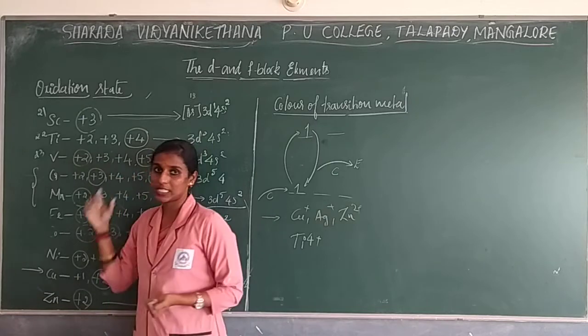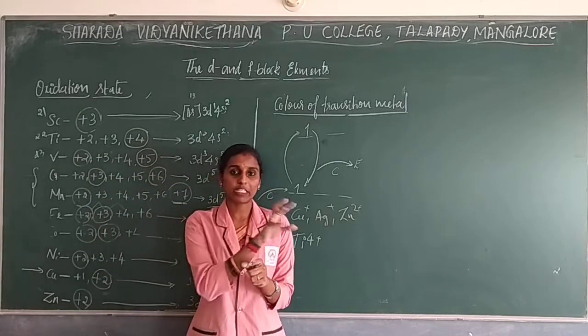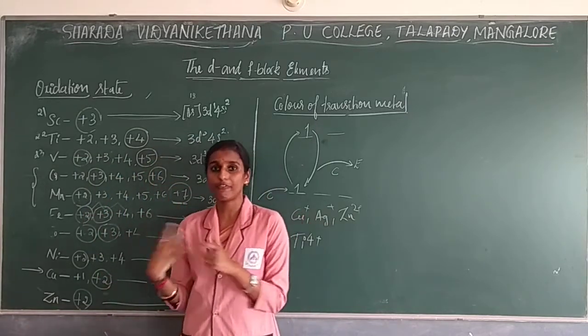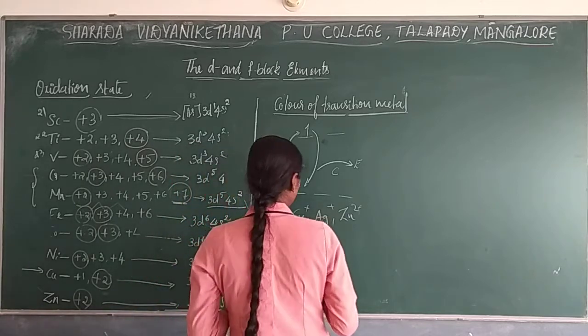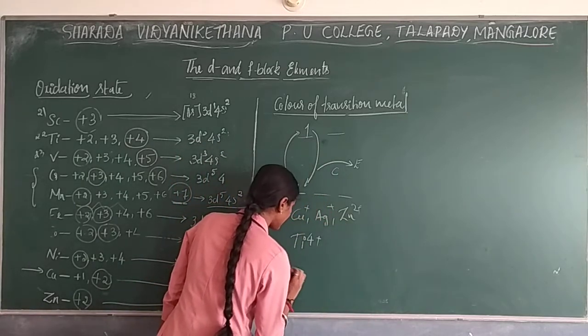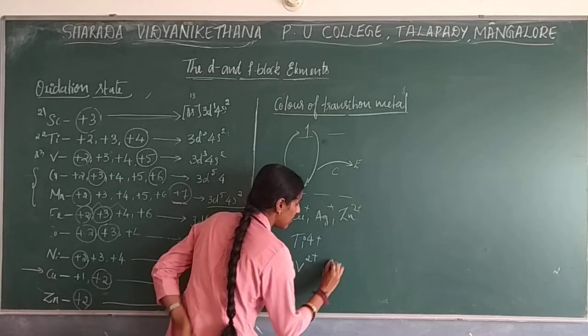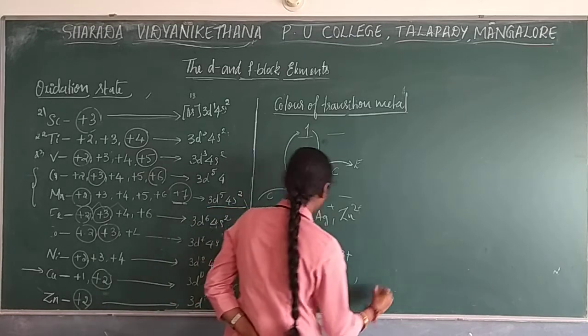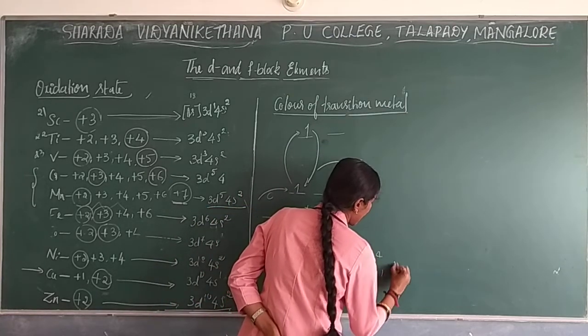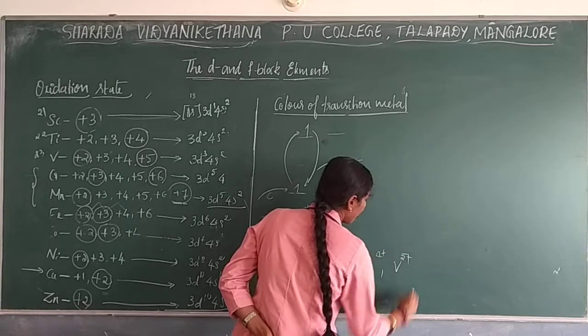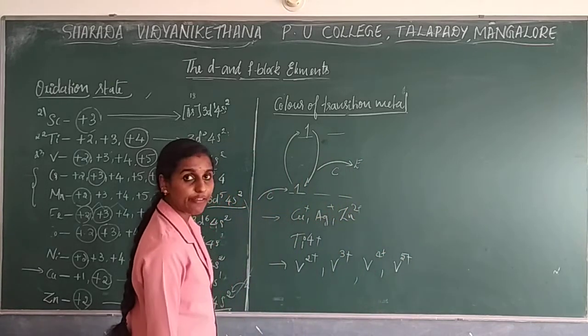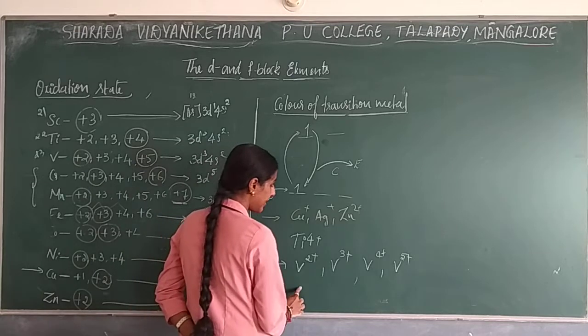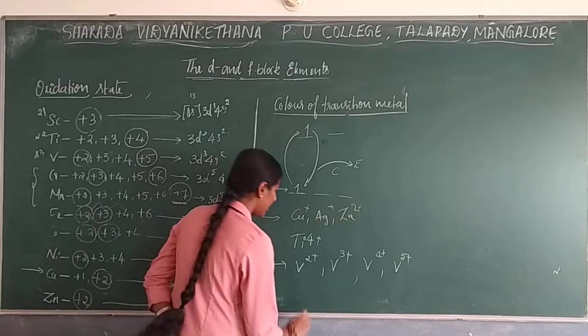And if you take vanadium, some elements in a different oxidation state show different colors. For example, vanadium 2+, vanadium 3+, vanadium 4+, as well as vanadium 5+ show different colors.